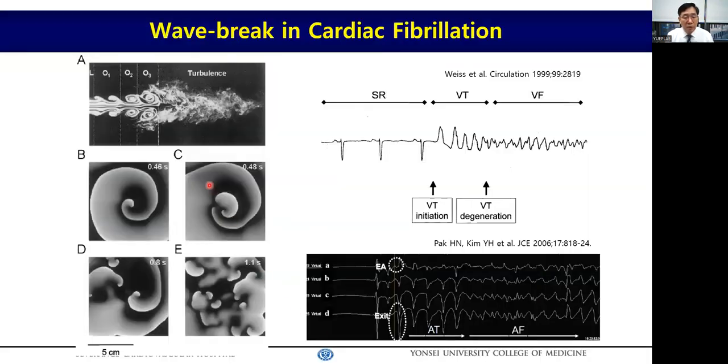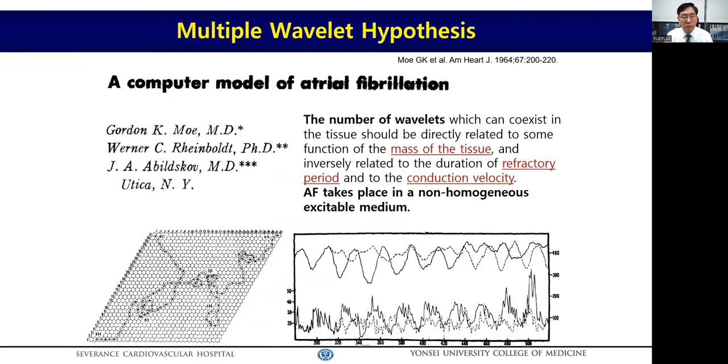Cigarette smoke appears laminar in the airflow at first, but at some point it becomes turbulent and disorganized, losing its shape, and this is the wave break phenomenon. At the beginning of ventricular fibrillation or atrial fibrillation, they always start with several regular beats of tachycardia, then break up into disorganized fibrillation.